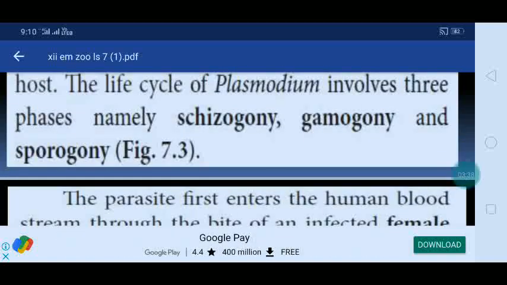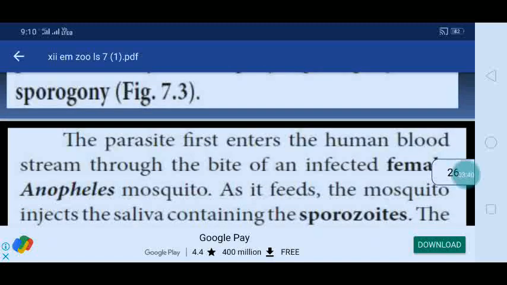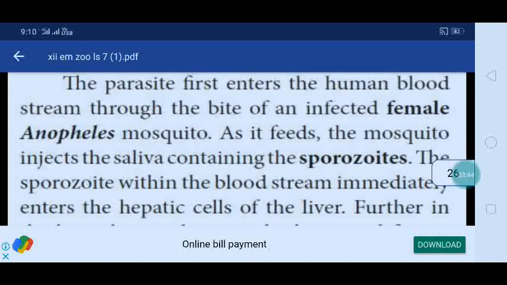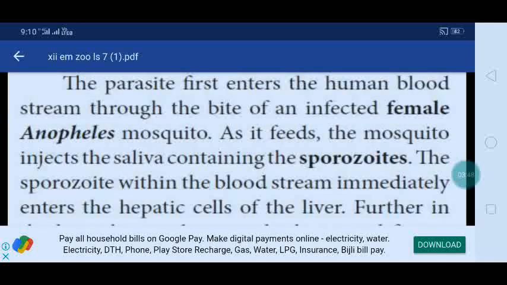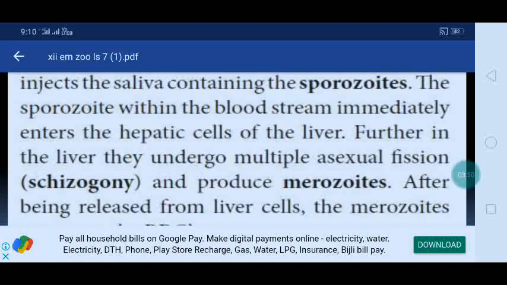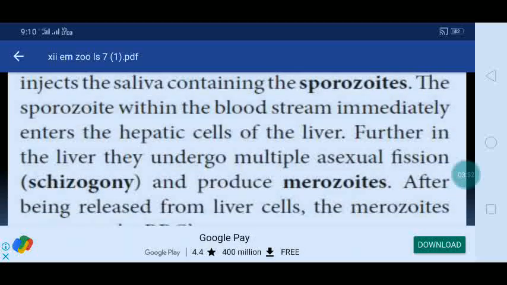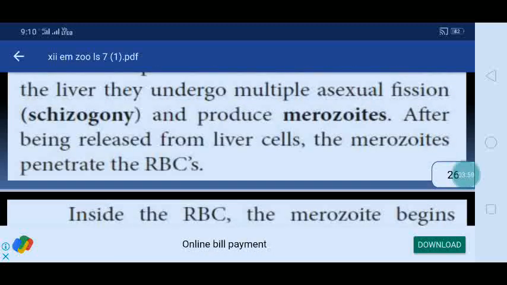The parasite first enters the human bloodstream through the bite of an infected female Anopheles mosquito. As it feeds, the mosquito injects saliva containing the sporozoites. The sporozoites within the bloodstream immediately enter the hepatic cells of the liver. There they undergo multiple asexual fission, schizogony, and produce merozoites.